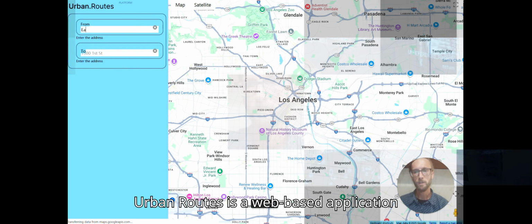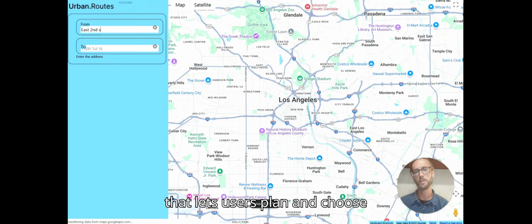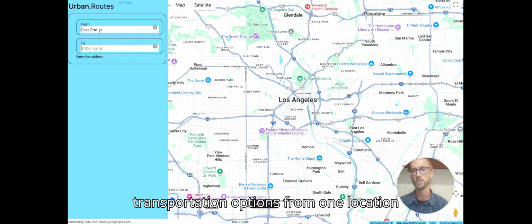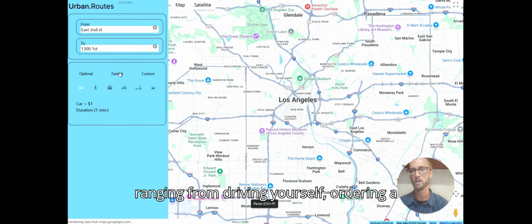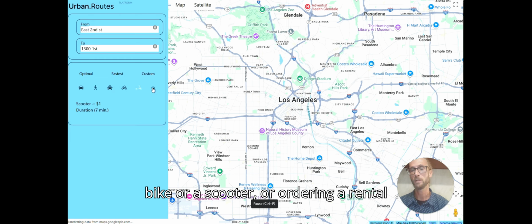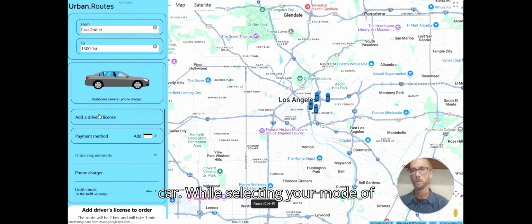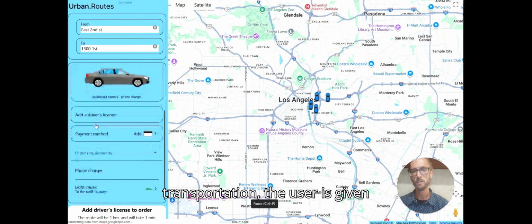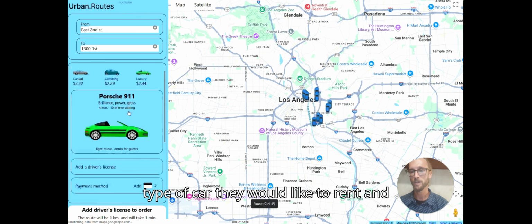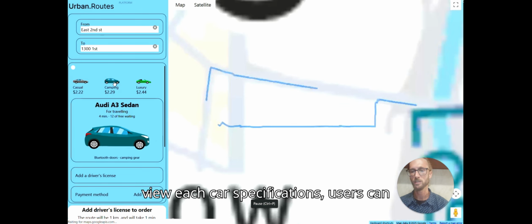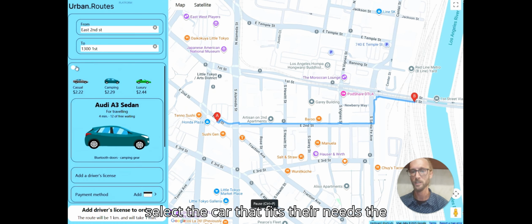Let's jump in. Urban Routes is a web-based application that lets users plan and choose transportation options from one location to another, and also lets them choose between various modes of transportation ranging from driving yourself, ordering a taxi, walking, riding a bike or a scooter, or ordering a rental car. While selecting your mode of transportation, the user is given additional options to customize their journey. With the ability to select the type of car they would like to rent and view each car's specifications, users can select the car that fits their needs the best.